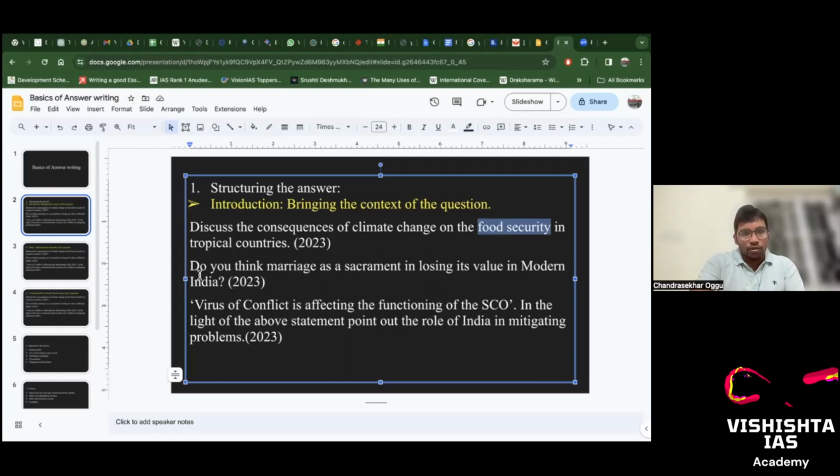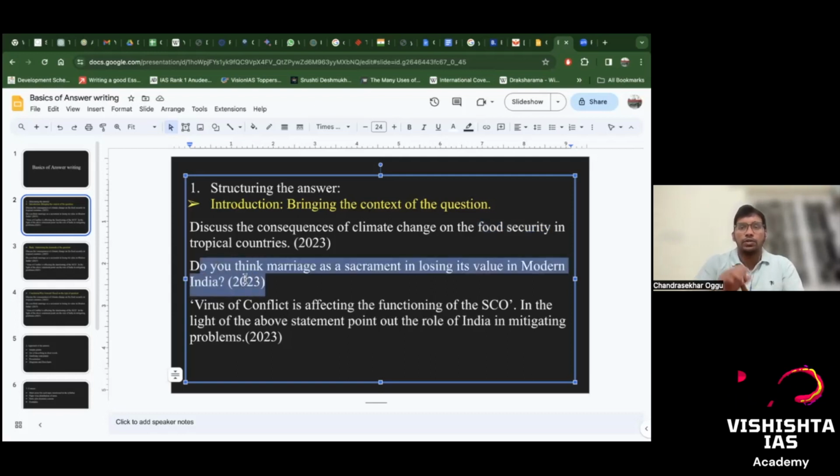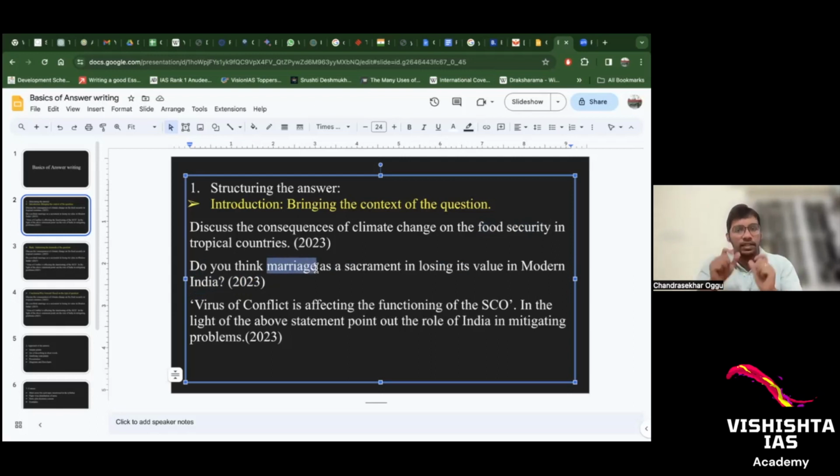Let's see the second question. Do you think marriage as a sacrament is losing its value in modern India? So what is the context here? Can anyone comment? Here the context is marriage. Then they are asking some other points, but the context is marriage. So bring about marriage in the introduction. Marriage is a union of two individuals, whatever the gender may be. So you can just write about marriage in the introduction part.